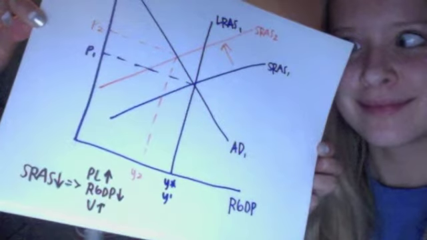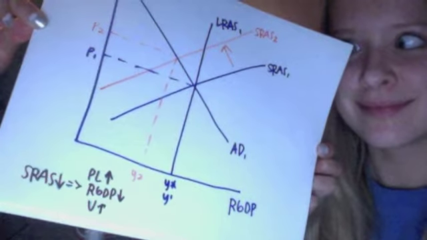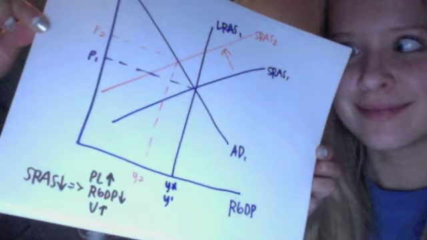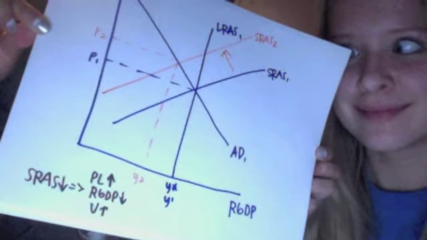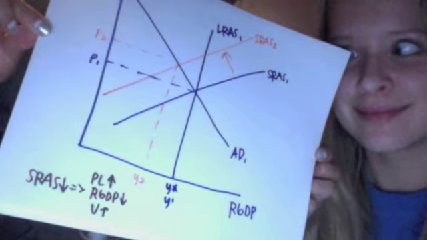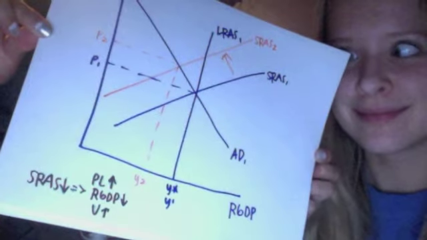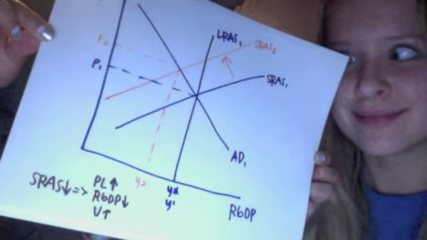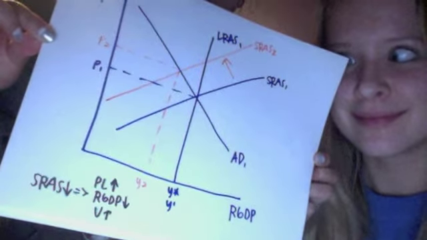Things that can decrease short-run aggregate supply include supply shocks, a decrease in worker productivity, and an increase in input costs. Also, in a recessionary gap, there tends to be high unemployment and a low RGDP rate. If we see a decrease in short-run aggregate supply, keeping aggregate demand constant, we see an increase in price level, a decrease in RGDP, and an increase in unemployment.